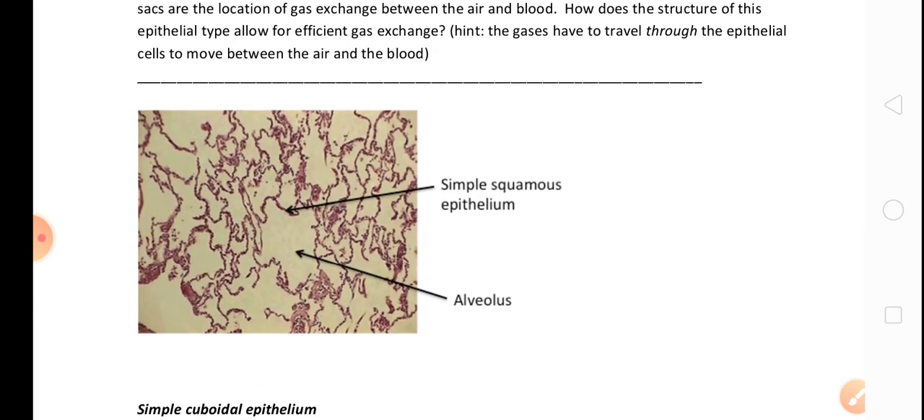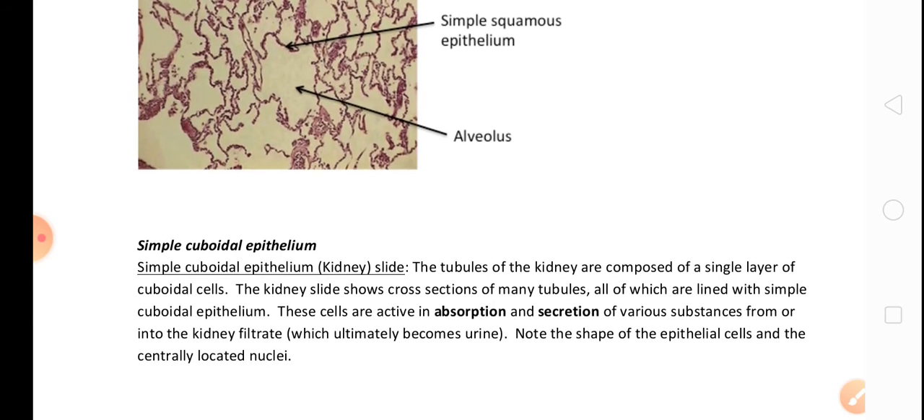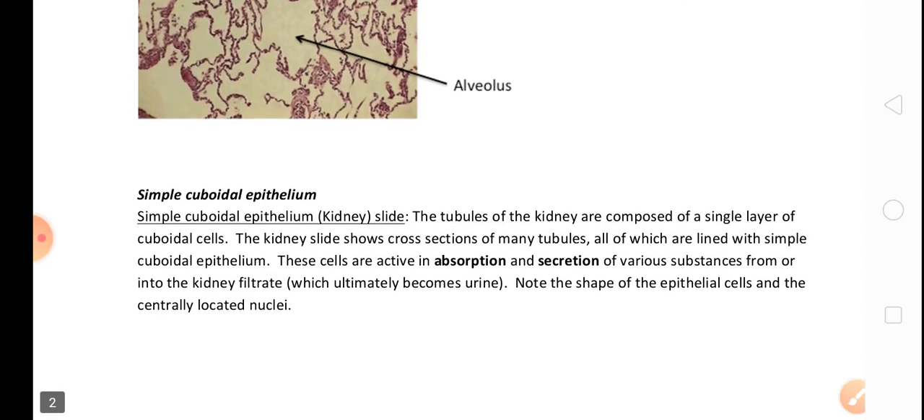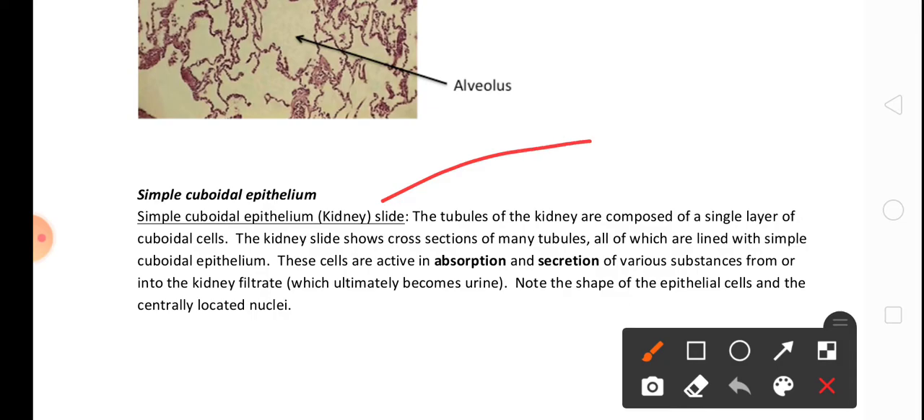You can see simple squamous epithelium, alveolus. You can see simple cuboidal epithelium. Simple cuboidal epithelium is found in the kidney, and the tubes of the kidney are composed of a single layer of cuboidal cells.